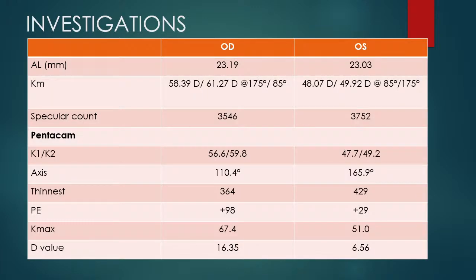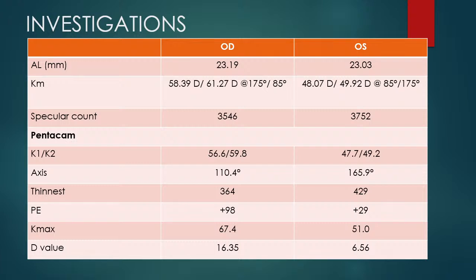On investigations, we see that the AL in the right eye was 23.919 and in the left eye 23.03. The KM, in the right eye, K1 is 58.39 diopter and K2 is 61.27 diopter. In the left eye, K1 is 48.07 diopter and K2 is 49.92 diopter. Specular count was 3546 in the right eye and 3752 in the left eye.